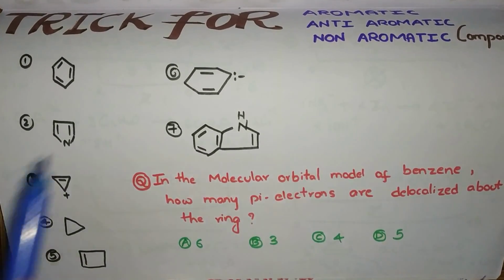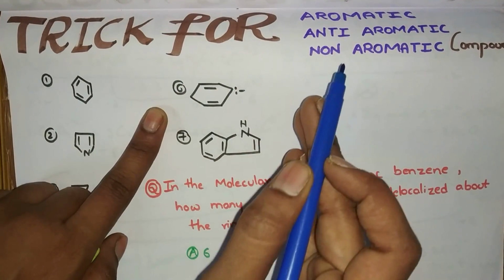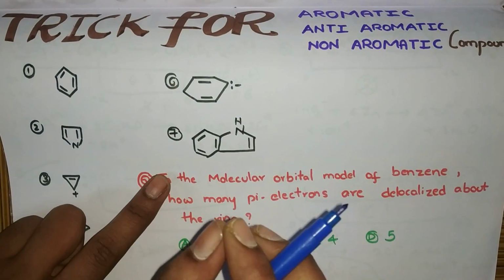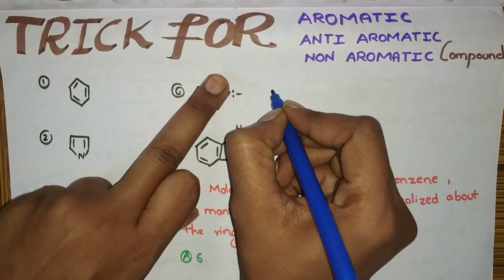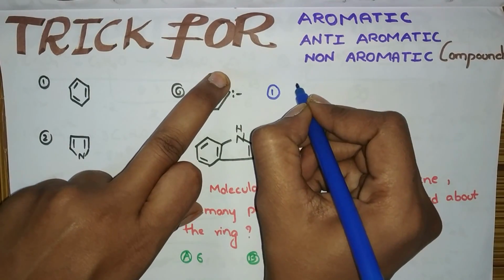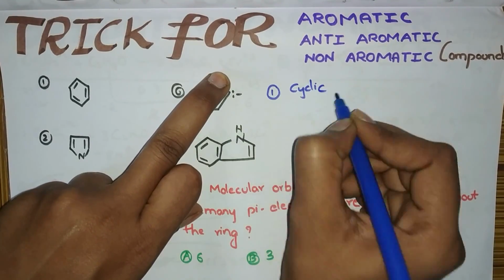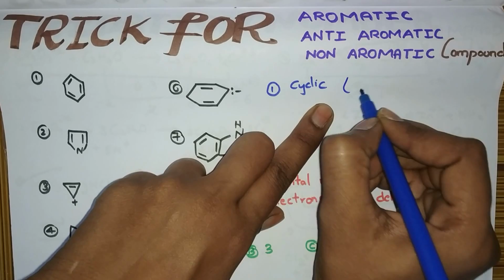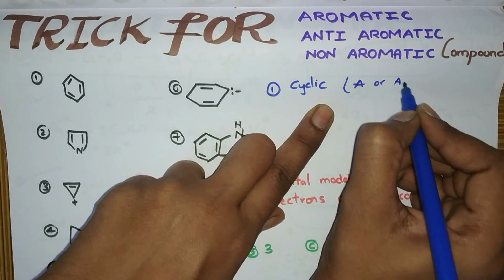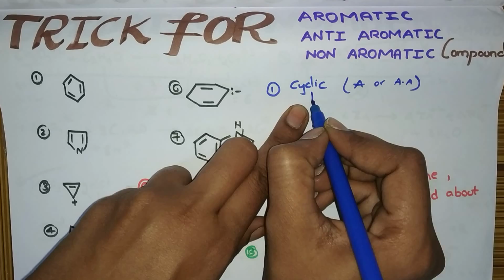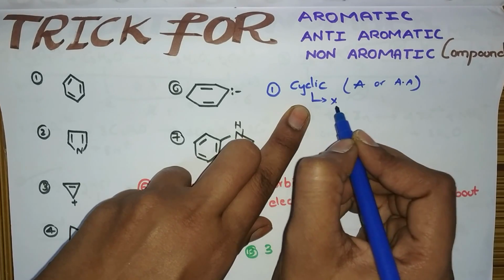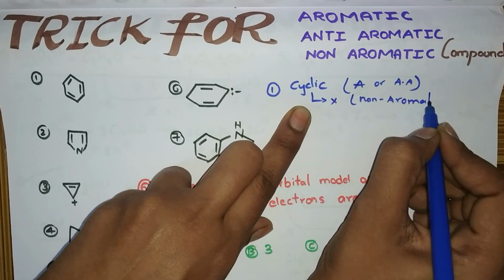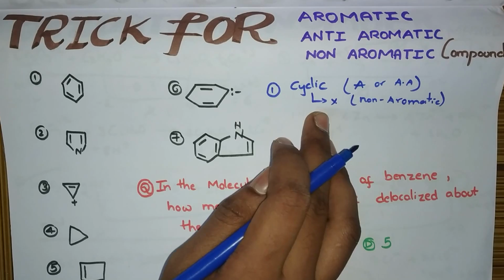Today we are going to discuss the trick which tells which compound is aromatic, which is anti-aromatic, and which is non-aromatic. First you need to check two things. The first one is that it should be cyclic. If the given compound is cyclic, then the compound may be aromatic or anti-aromatic. If it is not cyclic, then go to non-aromatic. This is the first basic thing you should know.